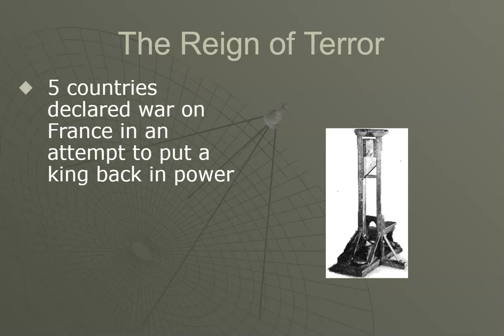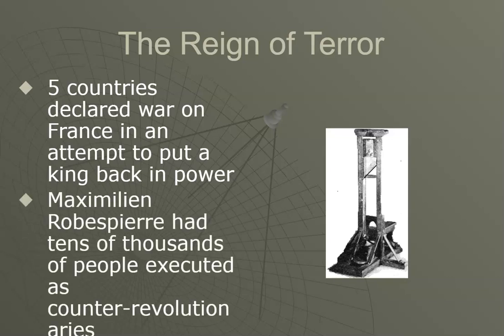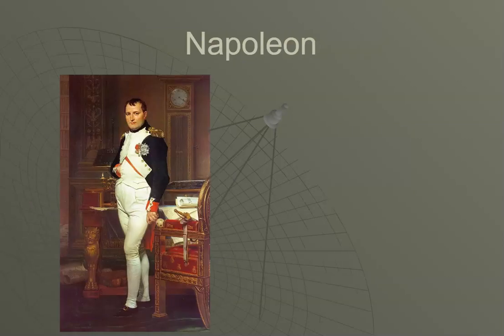Five countries declared war on France in an attempt to put a king back into power. Now, Maximilien Robespierre, leader of the Reign of Terror, leader of the government at this time, the Committee of Public Safety, had tens of thousands of people executed as counter-revolutionaries, basically traitors to the revolution. Now, after the Reign of Terror finished, there was a time under the rule of the Directory, but the Directory was a corrupt form of government, and eventually they were overthrown by Napoleon.